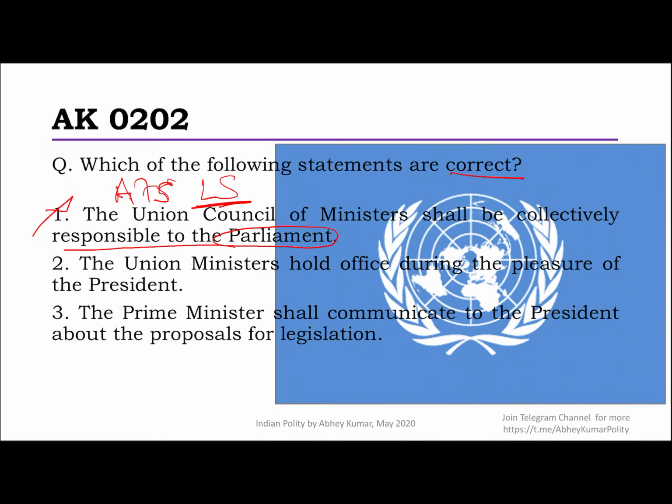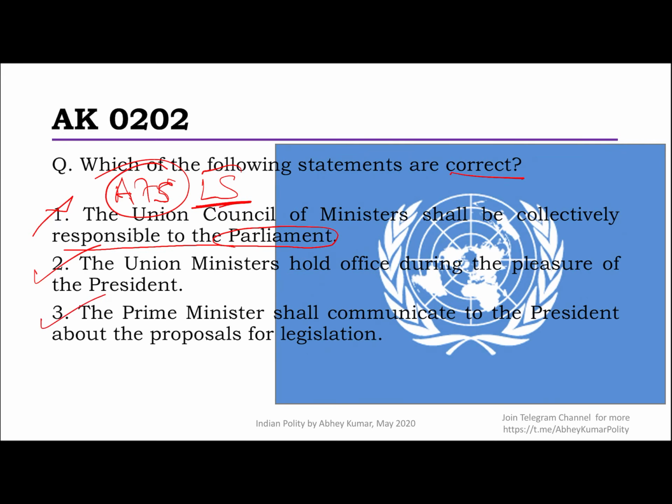Then second one says the union ministers hold office during the pleasure of the president. Absolutely correct. This is also a provision that we have in Article 75. Ministers hold office during the pleasure of the president at the union level, and similarly for the governor at the state level.